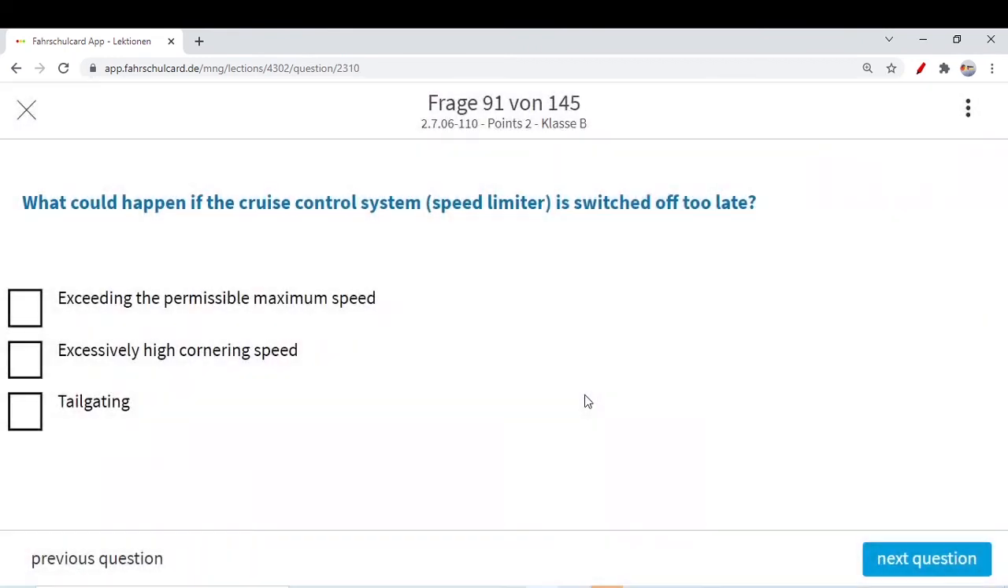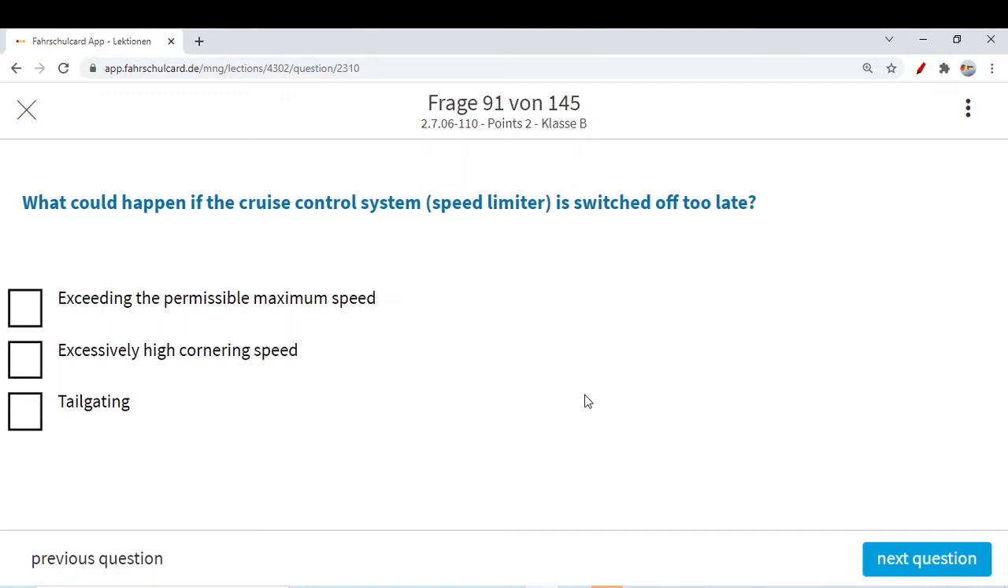Our next question is, what could happen if the cruise control system speed limiter is switched off too late? So what is the meaning of this question? You have turned on, let's say, a cruise control system. What is the cruise control system? It keeps your speed constant. If you are on a motorway, you set your speed at, let's say, 120 kilometers per hour.